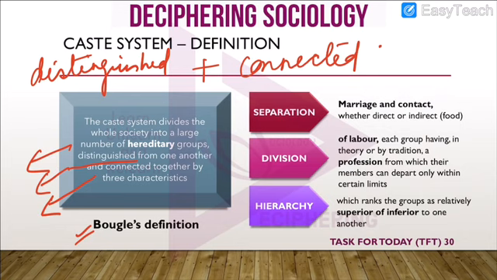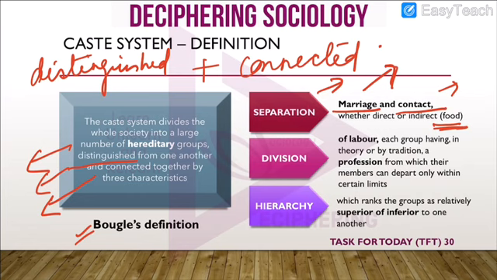The first characteristic was separation. Now separation in what aspects? Separation in case of marriage and contact. So people belonging to the different castes, they would not marry each other. So people were to marry within their own castes. Similarly, contact, they would not sit close to one another, or if the person belonged to an untouchable caste, then they would be staying outside the village. Then another factor where there was separation was in the case of food.